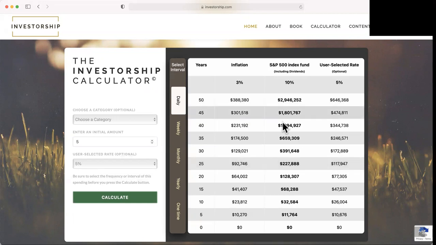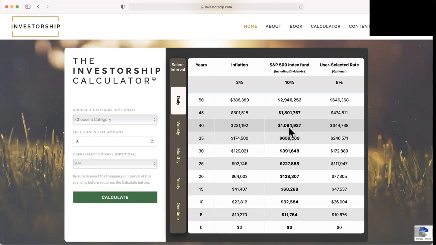How about over a 40-year period of a career? That $5 a day, a latte, would have amounted to $231,000 over a 40-year span of time. Had it been redirected into the S&P index fund, it'd be worth $1,094,000. In a passbook savings account, it'd be worth $344,000. So the S&P index fund, even though it's annualized at 10% versus 5% for the savings account, over time is worth 3 times as much as a savings account.